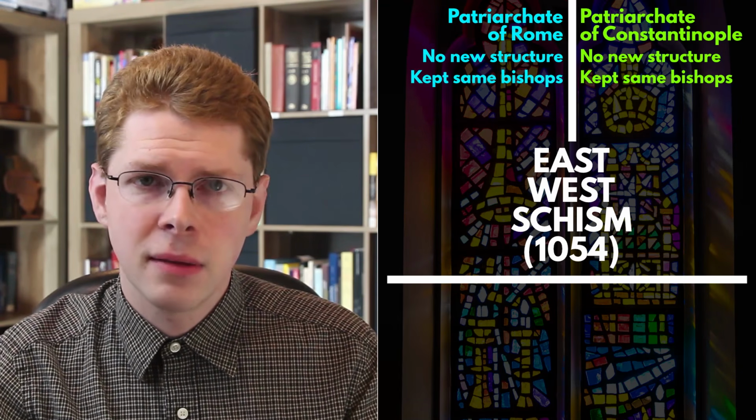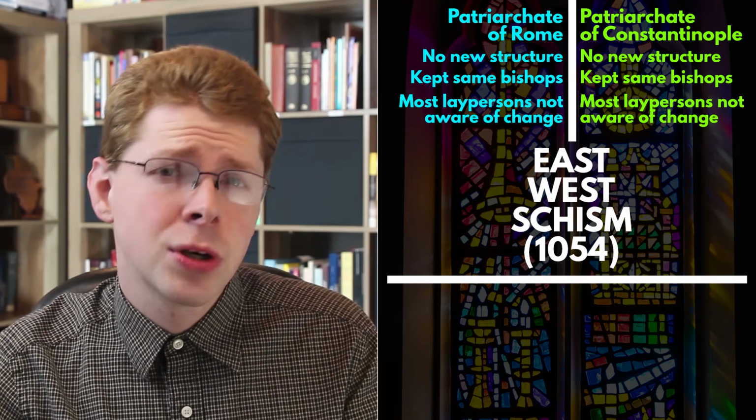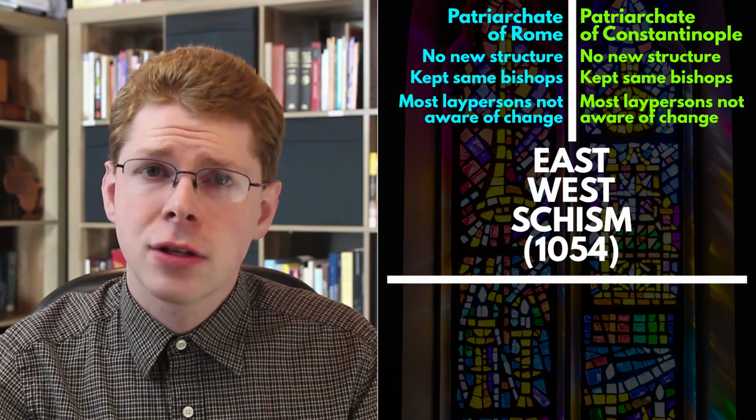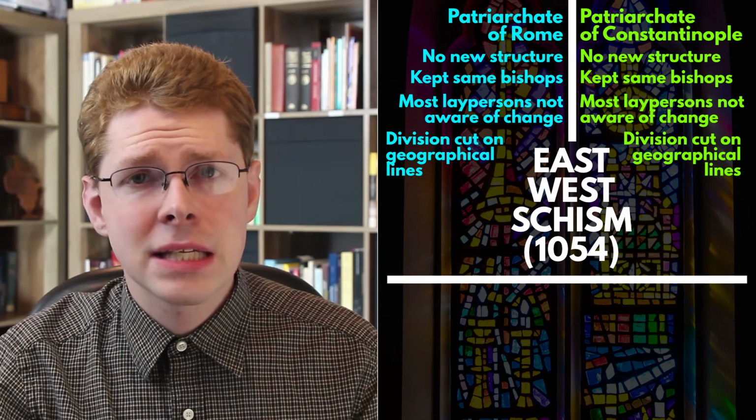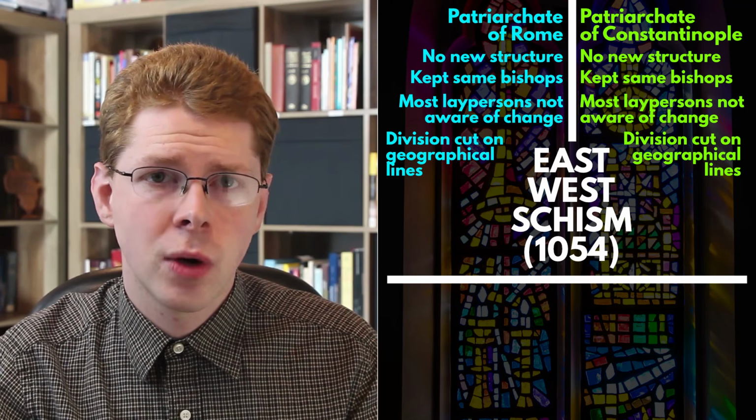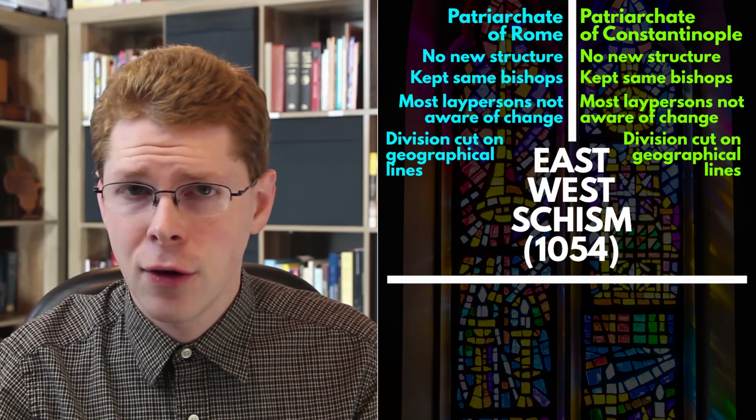When the split occurred, congregations didn't have to align into new structures. All the same bishops were still in place. In fact, most laypersons weren't even aware that anything changed. The churches that were on the one side or the other cut along geographical lines, so it wasn't like suddenly there was an Orthodox church in one city and a Catholic church in the next city over.